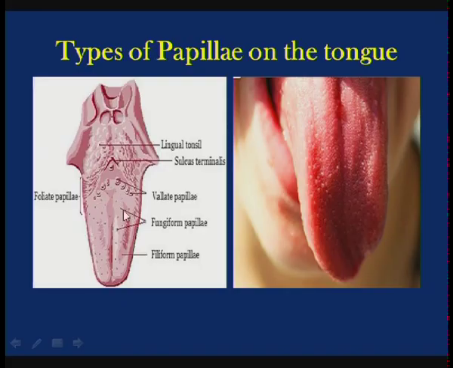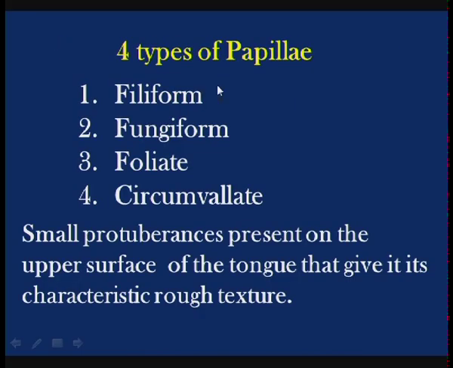And see here in this picture, we see different papillae: circumvallate papillae, fungiform papillae, filiform papillae and foliate papillae. These papillae contain taste buds which send signals regarding the chemicals of food items that we eat during the process of mastication. These signals are sent to the brain, where the information is analyzed, and because of the brain we are able to recognize the taste. So, four types of papillae.